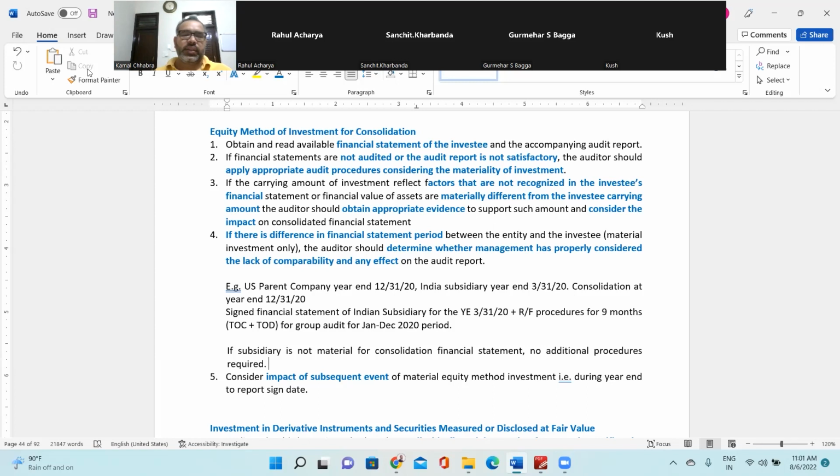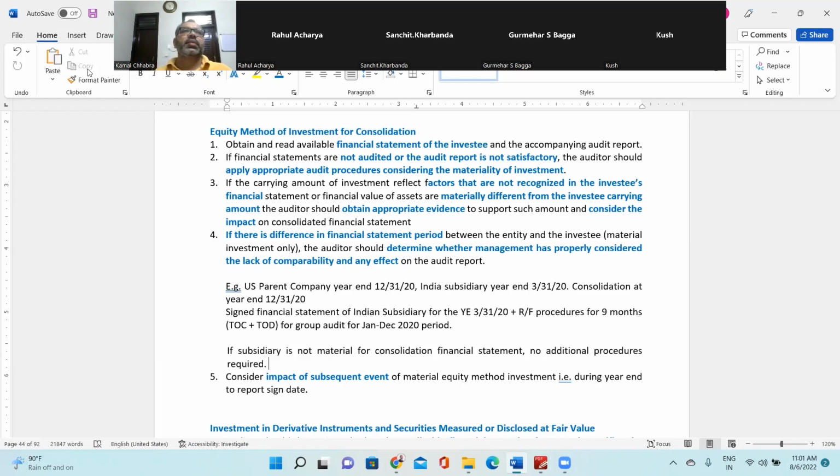It was not already existing, but it impacts your current year financial statement. In that scenario, we need to consider the impact of the bankruptcy of my major customer, and it may result in an increase in the provision for doubtful debt.